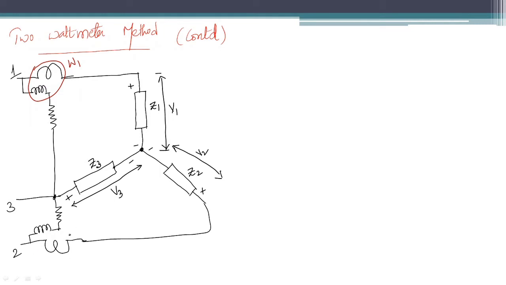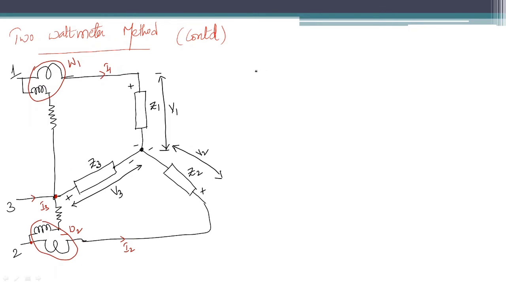Similarly, this is another wattmeter. I am calling this wattmeter W2. The current coil of the wattmeter W2 is placed in line 2, and the potential coil is placed in between line 2 and line 3, right? And these are the currents. Consider this current as I1, this current as I2, and this current as I3.